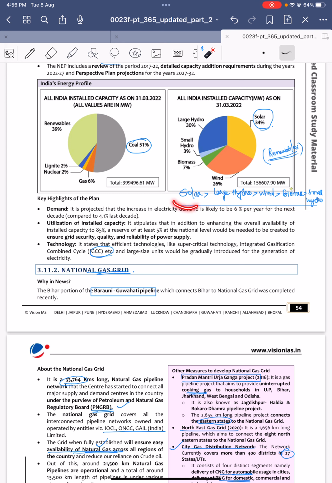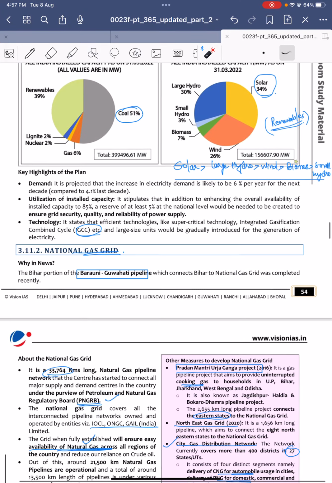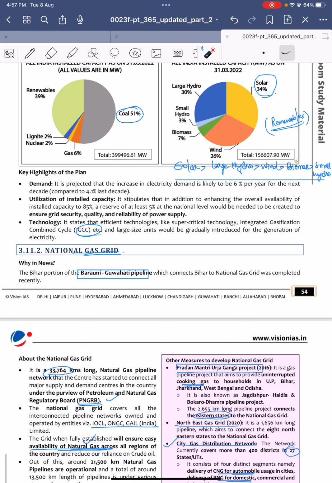Solar occupies the highest, and then large hydro, and then wind, and then biomass, and then small hydro. This is important, as statements can be given like that. For example, they say large hydro occupies the highest share in renewable energy installed capacity. That is wrong. Solar occupies the highest share.